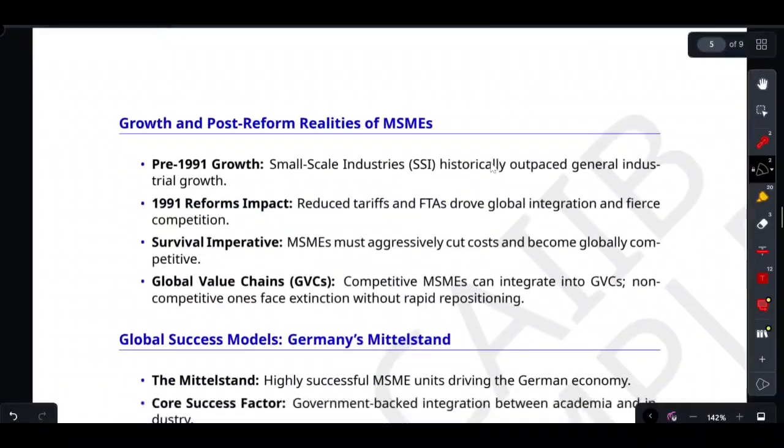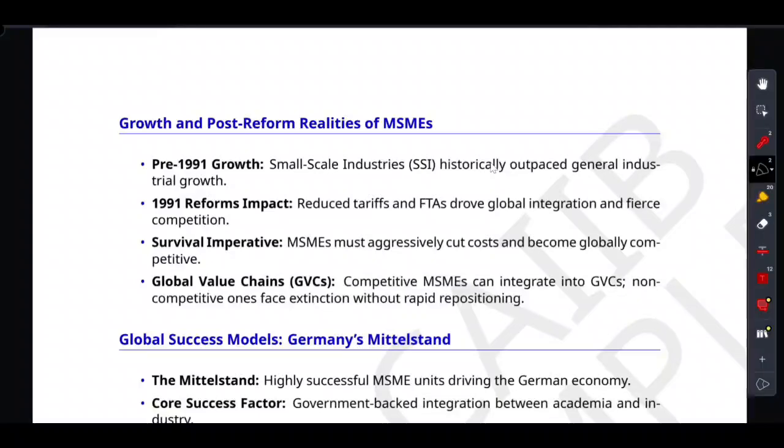Now, friends, let's talk more about the time machine, right? Going back to before 1991, Indian small scale industries were like plants living in a protected greenhouse. They grew very fast because they were shielded from the outside weather.